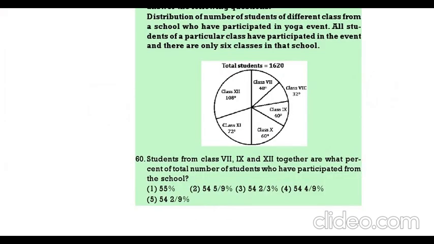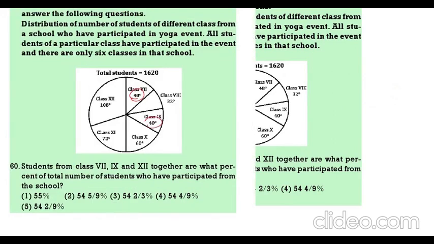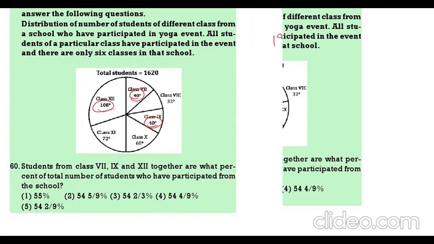Next question. Students from 7th, 9th and 12th together. 7th, 9th, then 12th. 48 plus 40, 88, plus 108, 196. This is 196. Is what percent of total students of the school?